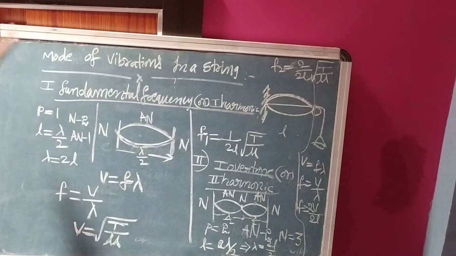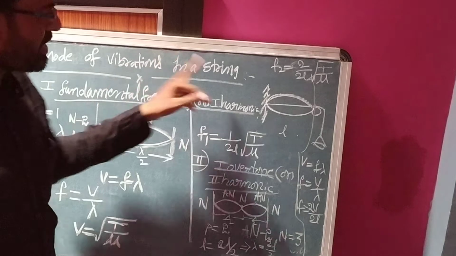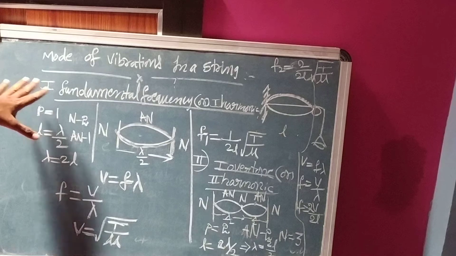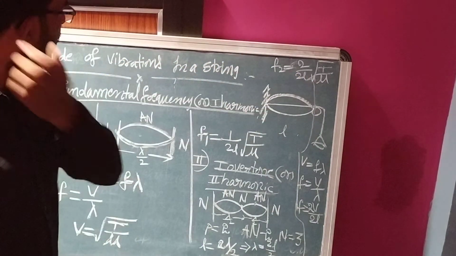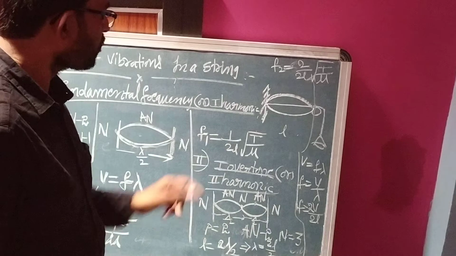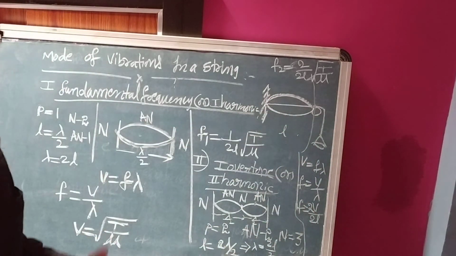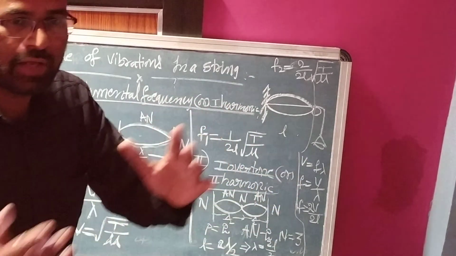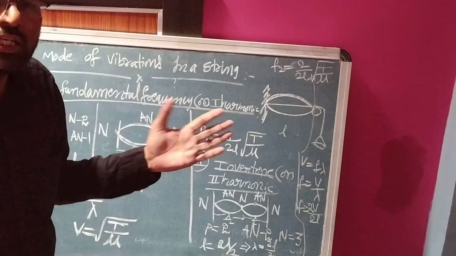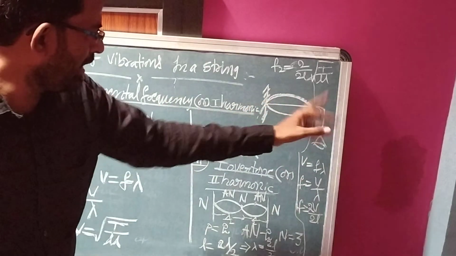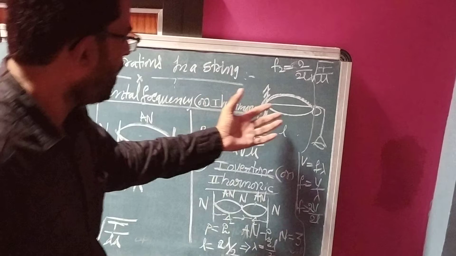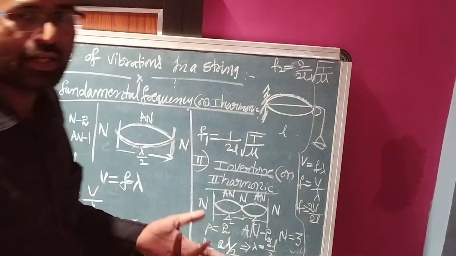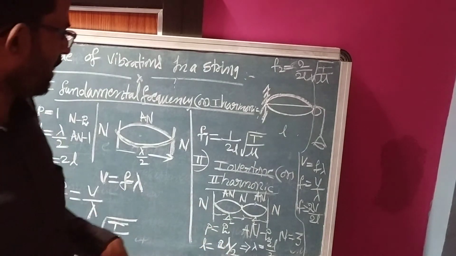Are you clear? So once again I will explain the mode of vibration in a string. This one is very important, eight marks for the exam. First, you take one long wire attached to a rigid support. The other end passes over a pulley to a certain weight. When you pluck it, loops are formed. Single loops, or sometimes double loops, sometimes three loops are formed. That depends upon the distance between the rigid support and some other factors, such as the plucking, the frequency, or the tension in the string. Afterwards we will discuss that.